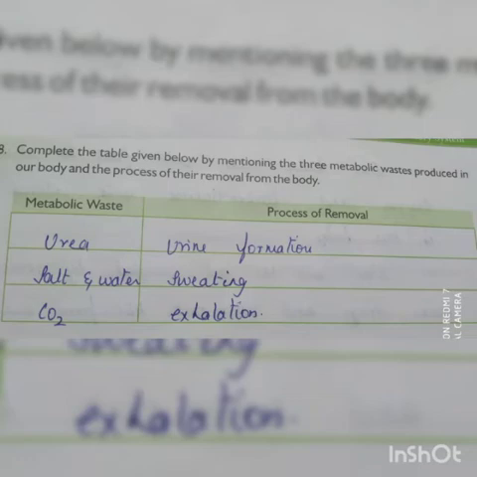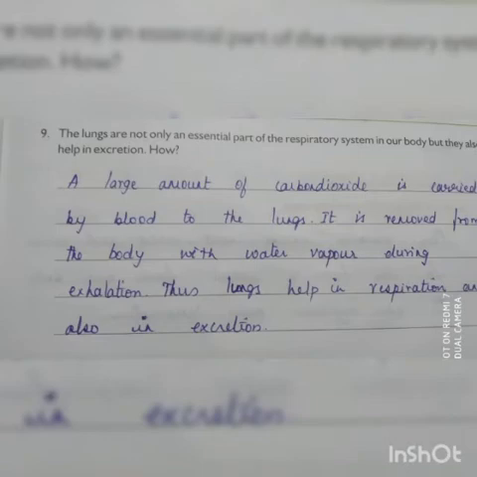Ninth question. The lungs are part of the respiratory system in our body, but they also help in excretion. How? A large amount of carbon dioxide is carried by blood to the lungs.